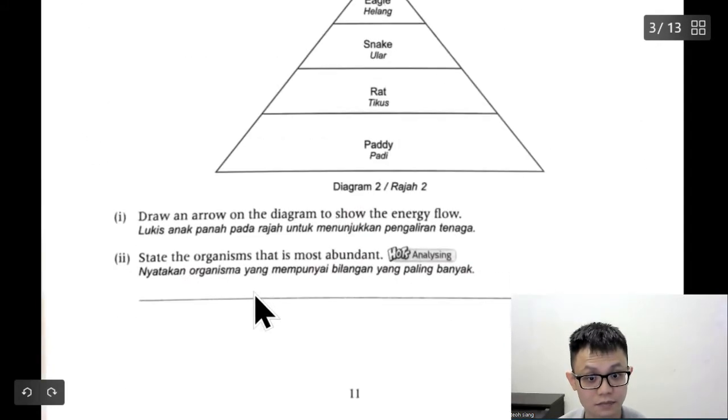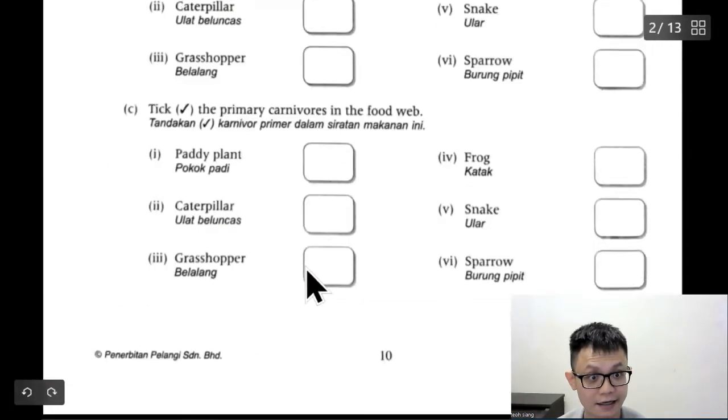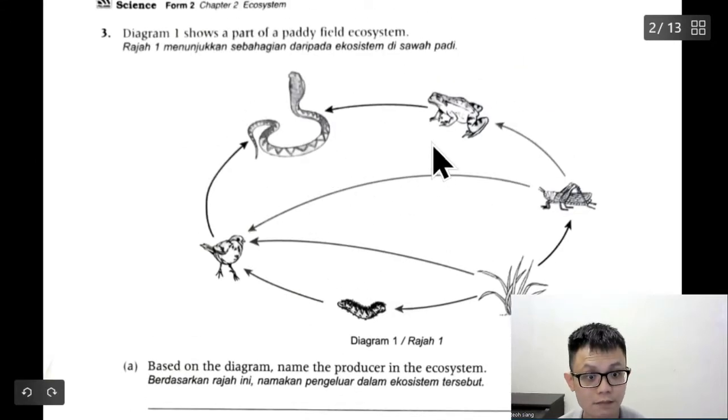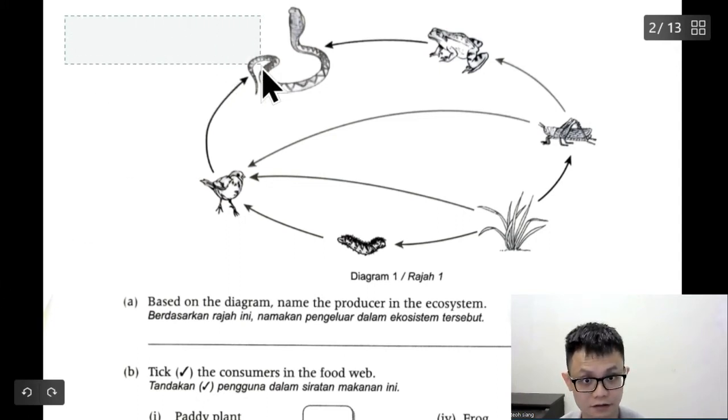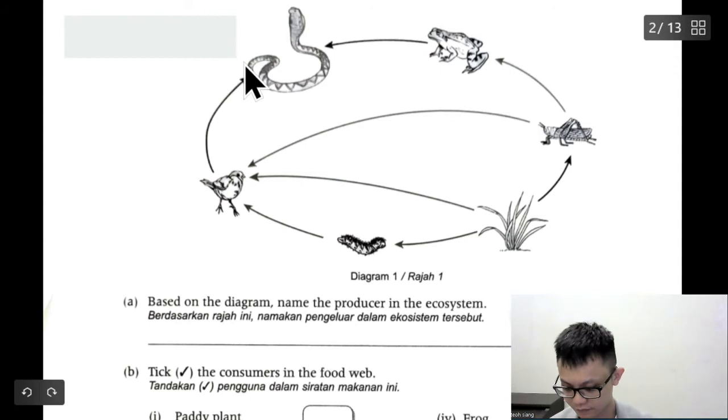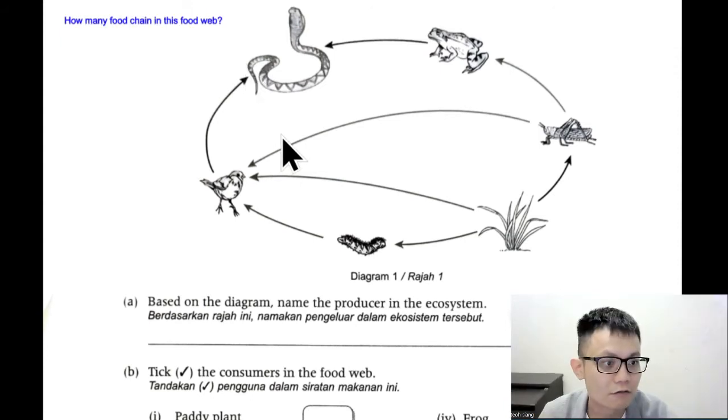So maybe I can just ask. So from here, there are a few food chains. Sometimes the question will ask, how many food chains are in this food web? So let's write this question. Let's count how many food chains are in this food web.